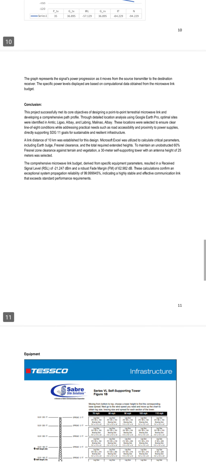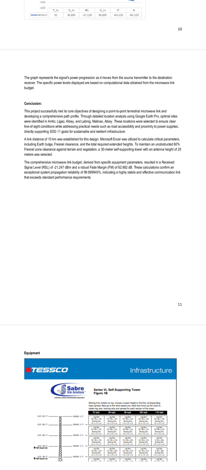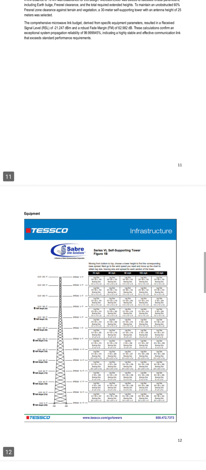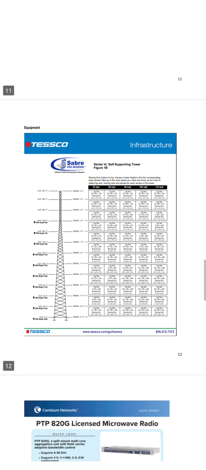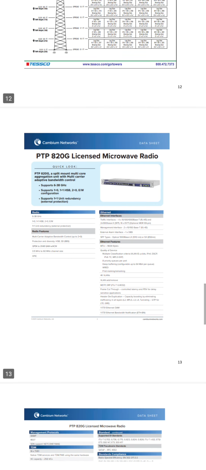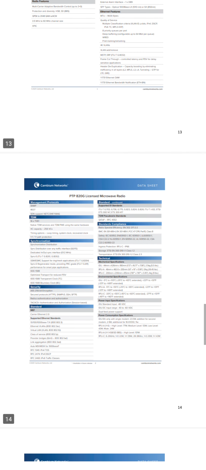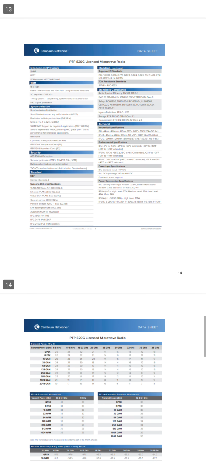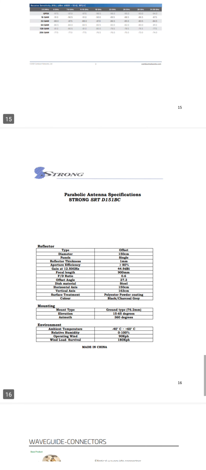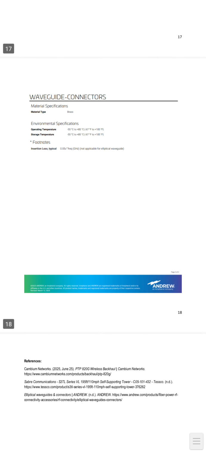The design was based on verified data and references, including equipment specifications from Cambium Networks, Sabre Communications, and Andrew RF Connectivity Resources. And these are all my references.